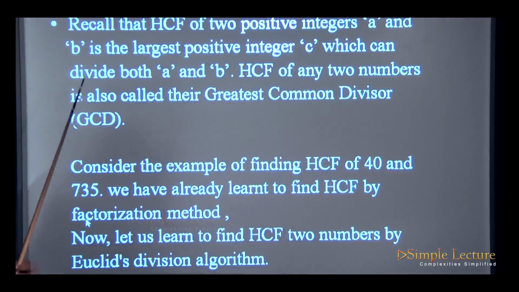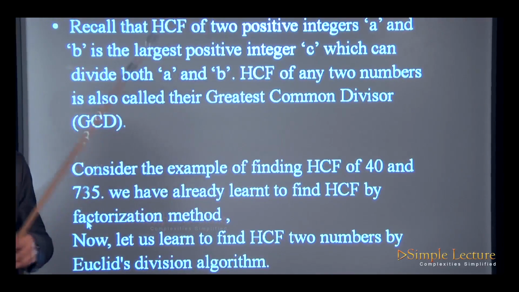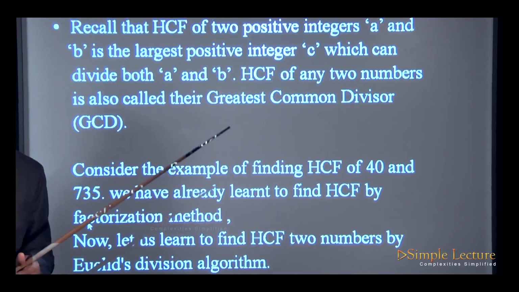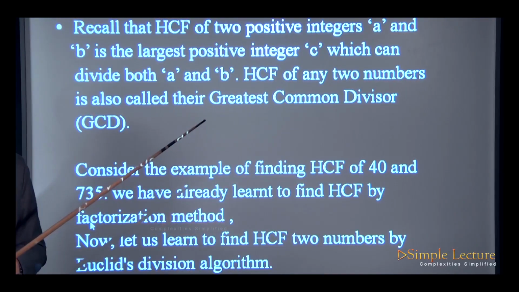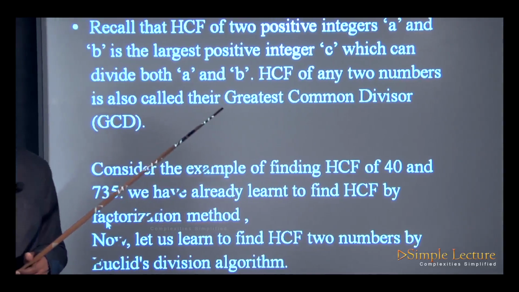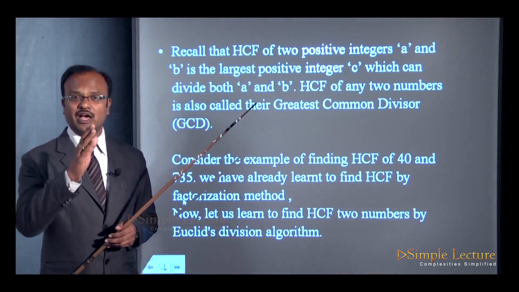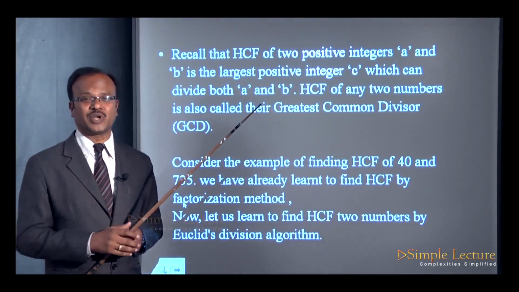HCF of any two numbers is also called the greatest common divisor. So the other name for HCF is greatest common divisor. GCD and HCF are one and the same. Many a time in the examination they will ask, find the GCD of two numbers.